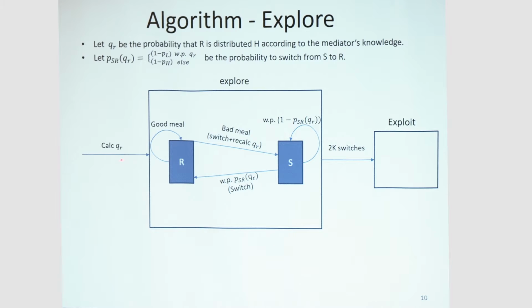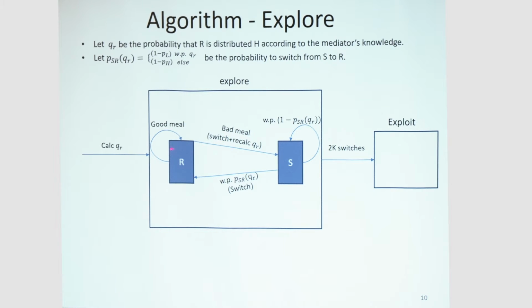First, before we start the explore phase, we calculate QR, and we calculate it once more each time we switch from R to S. Inside the explore phase, each time an agent observes that his immediate predecessor went to restaurant R and had a good meal there, he will be recommended by the mediator to go to restaurant R once again.